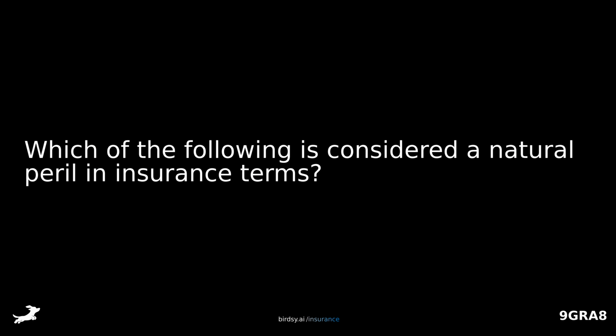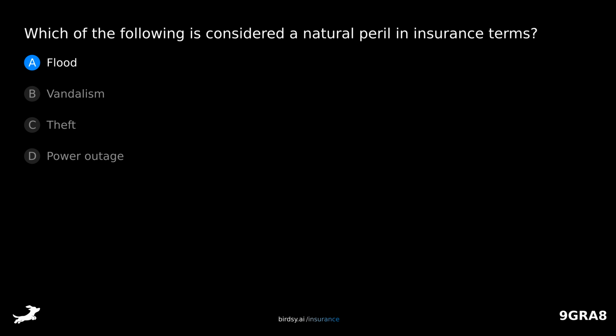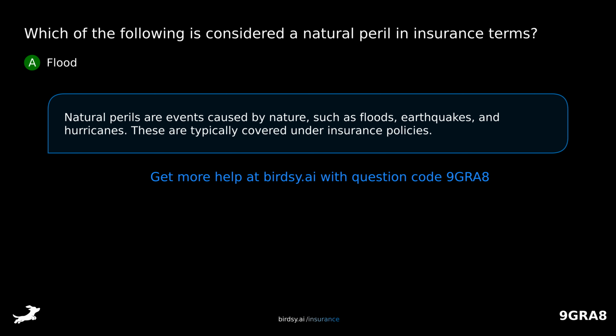Which of the following is considered a natural peril in insurance terms? Is it A, flood, B, vandalism, C, theft, or D, power outage? The answer is A, flood. Natural perils are events caused by nature, such as floods, earthquakes, and hurricanes. These are typically covered under insurance policies.